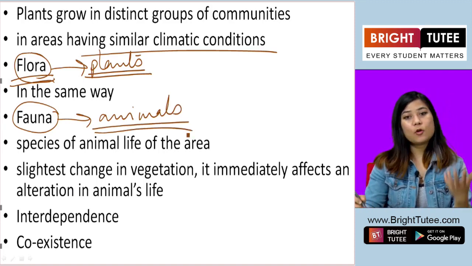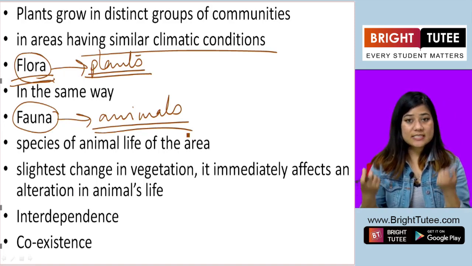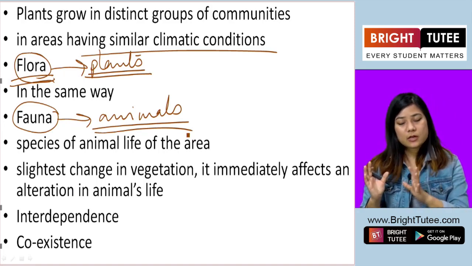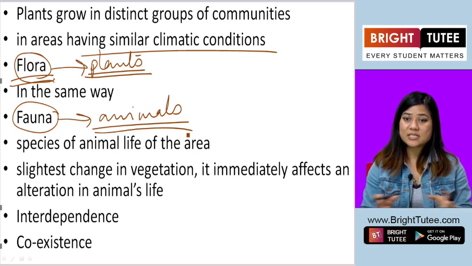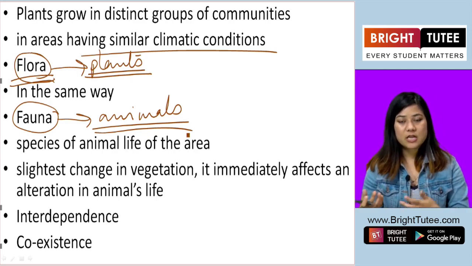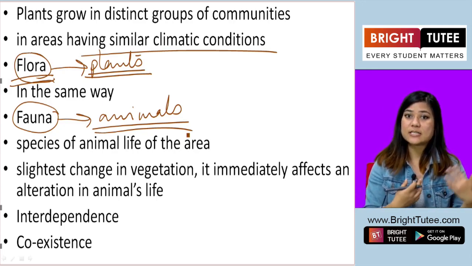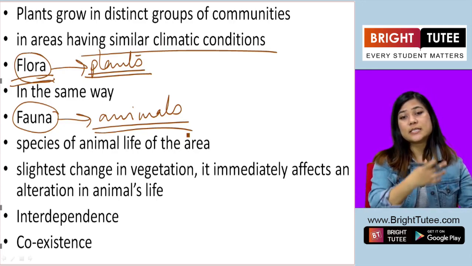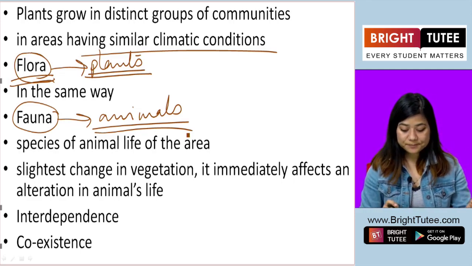Alright, so flora and fauna. Now these are distinct. Specific kinds of animals will be found in climatic regions where it is hot. If the climatic condition of a region is cold, then another distinct group of animals and plants will be found in that region.